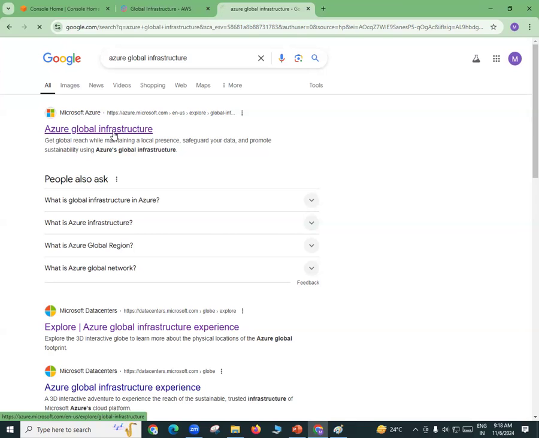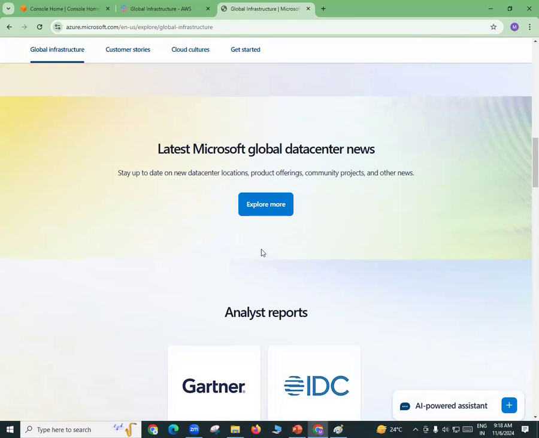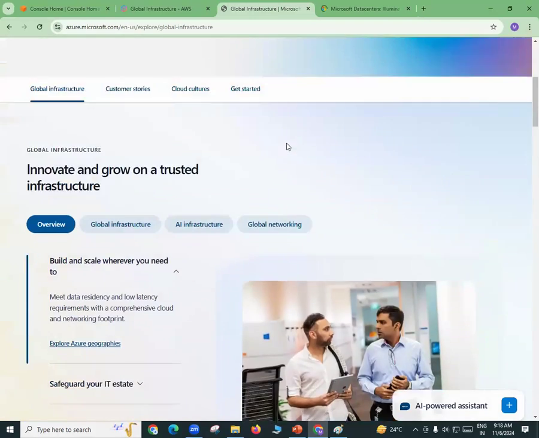So if you go and see the global infrastructure of Microsoft Azure here, it will be like this. Let me just show you.